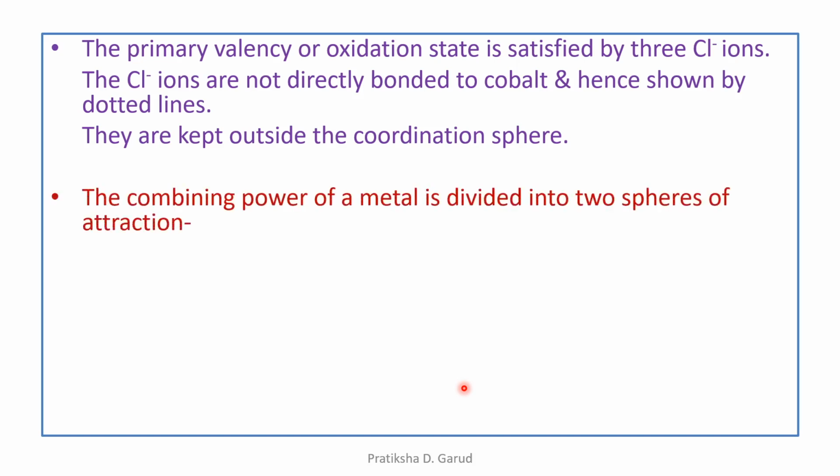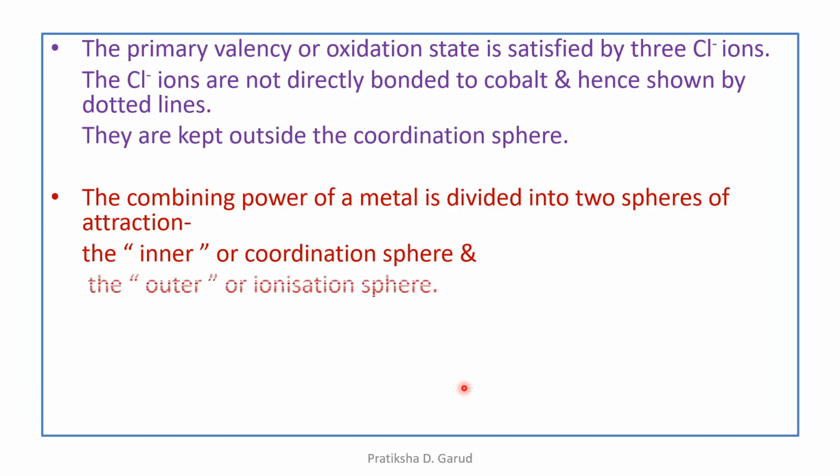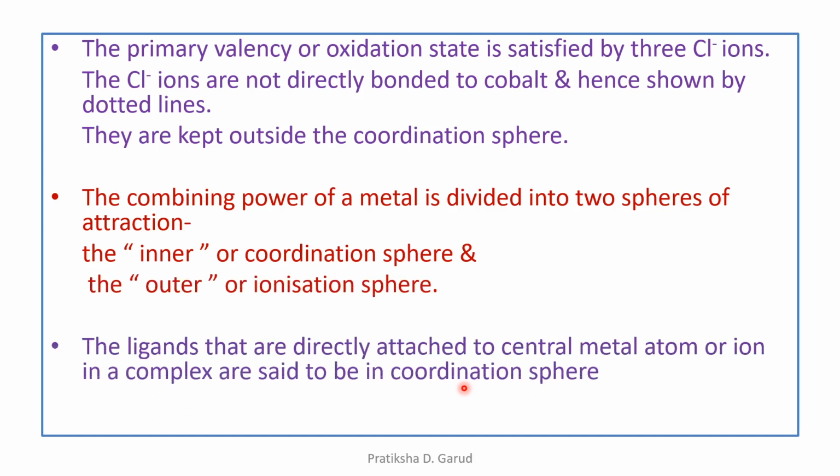Next, the combining power of the metal is divided into 2 spheres of attraction. Which are the 2 spheres? The inner sphere and the outer sphere. The inner is called the coordination sphere, and the outer is the ionization sphere. The ligands that are directly attached to the central metal atom or ion in a complex are said to be in the coordination sphere, or first sphere of attraction.